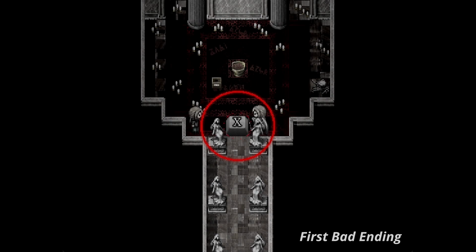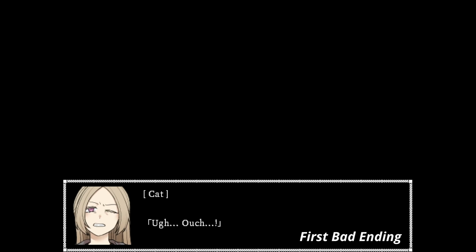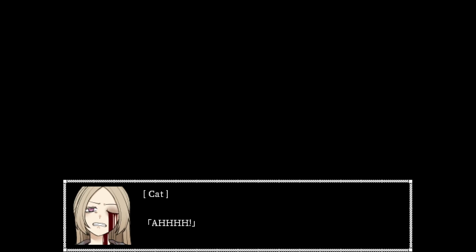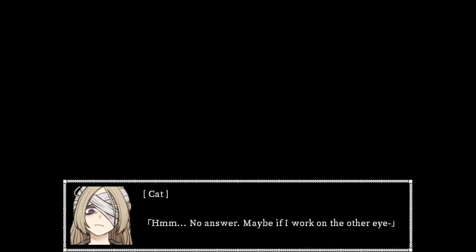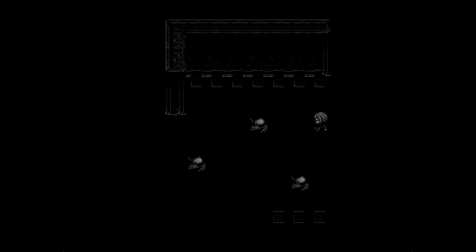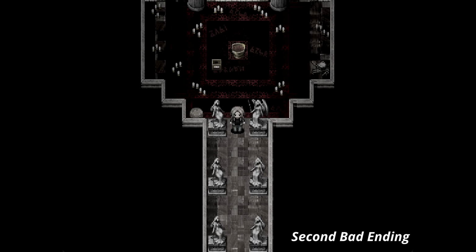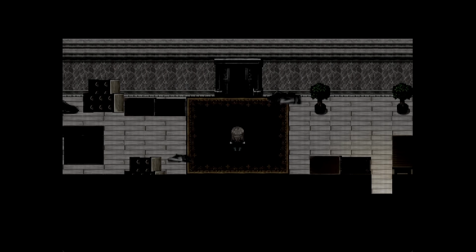So in addition to the 3 endings available, there are also 2 standard bad endings. This can be triggered during the struggle between the girl and her other self. If the girl failed the quick time event, her other self will stab the girl's eye and then offer it as a sacrifice. The other girl completes the ritual and escapes. Meanwhile, our protagonist wakes up not long after that and begins complaining about how her left eye itches. However, if the girl managed to win against her other self but leaves without finishing the ritual, this will trigger the second bad ending. As soon as she leaves the door, the tentacle creature that appeared before chases after her and kills her.